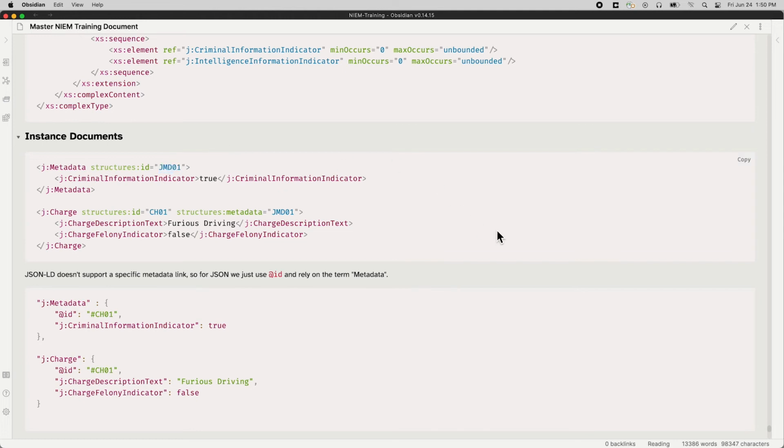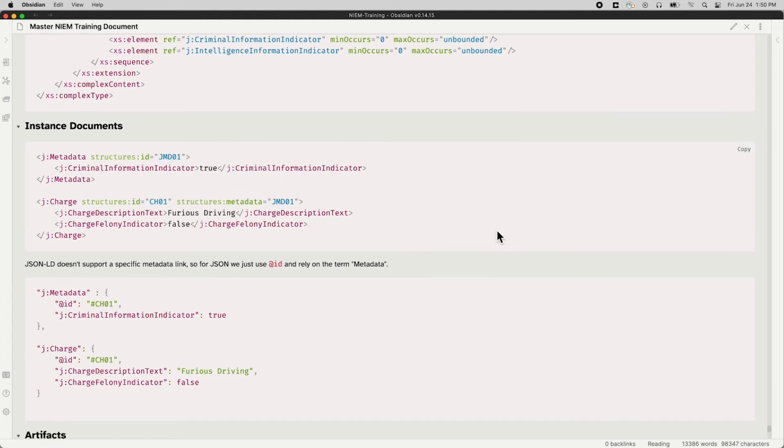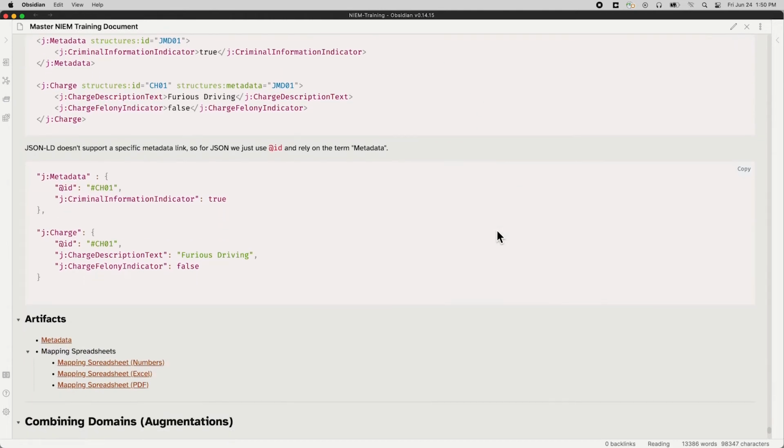JSON, however, does not have a metadata attribute link. It just has the IDs. So we'll just use the IDs and just link them together like that. And that's the best we can do in JSON-LD. It doesn't have as much semantic meaning as the XML version, but that's just too bad. This is what we have to work with. So that's what it looks like.